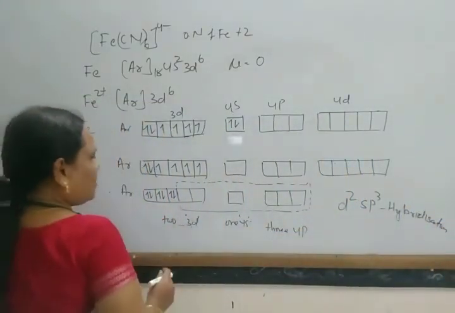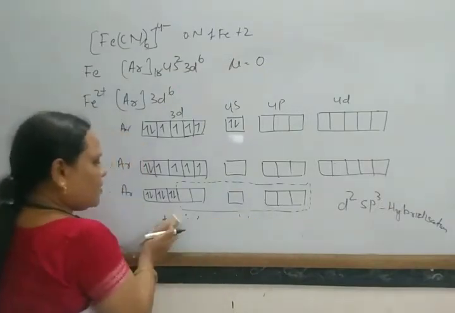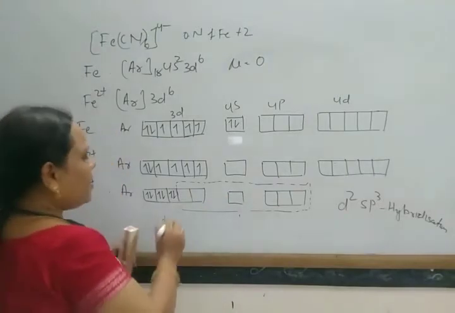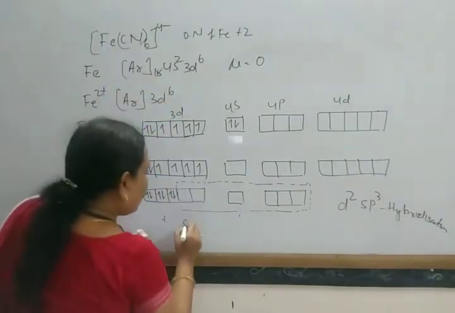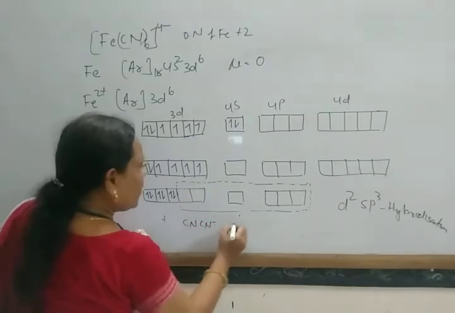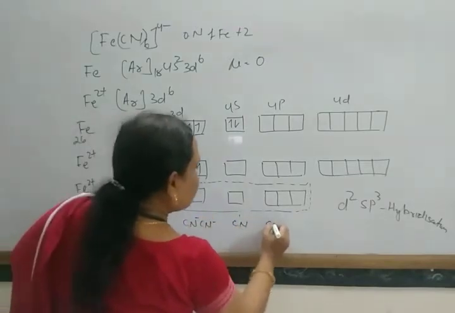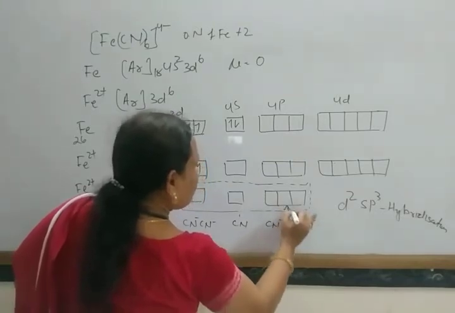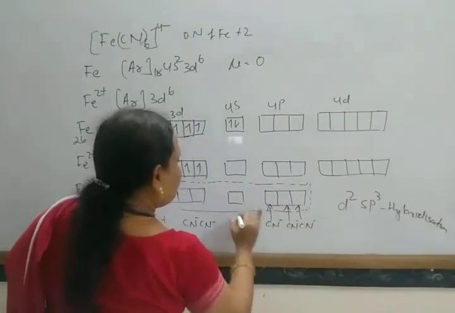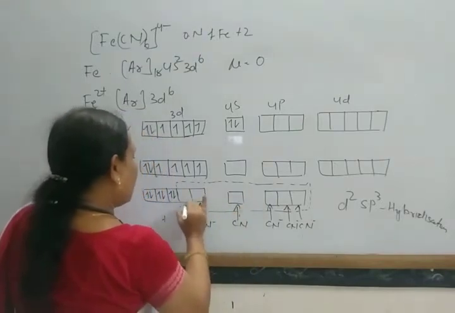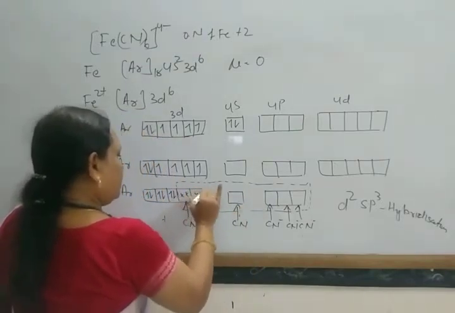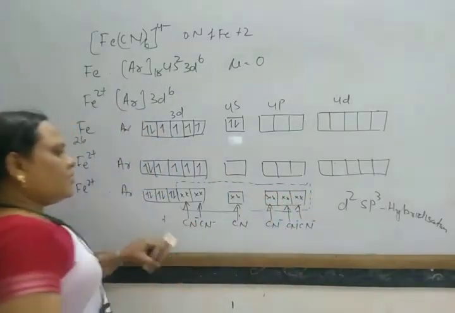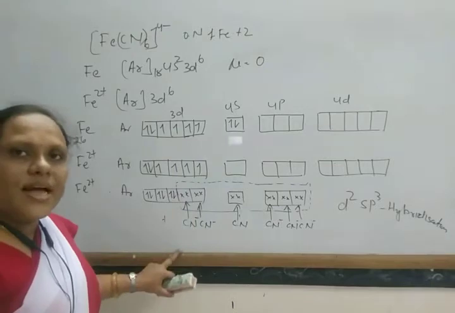Okay, so after it undergoes d2sp3 hybridization, now it has octahedral shape, and these cyanide ions donate the pair of electrons to these hybrid orbitals.